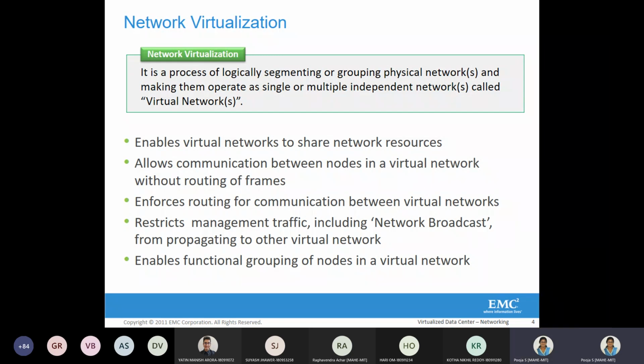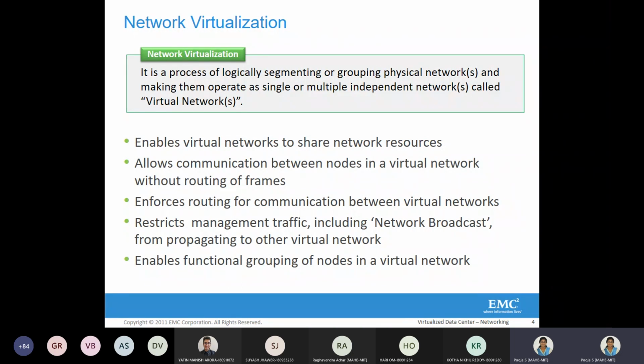In order to have communication between these two VMs in two different virtual networks, routing should happen. Routing means the whole structure of packetization: an Ethernet frame has to be created, and then the packet should be transferred between the two virtual networks. But if two VMs are in the same virtual network,